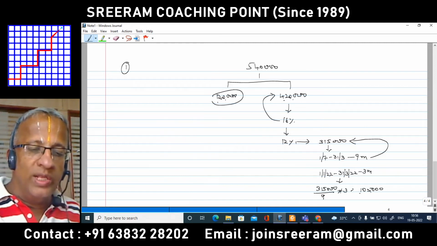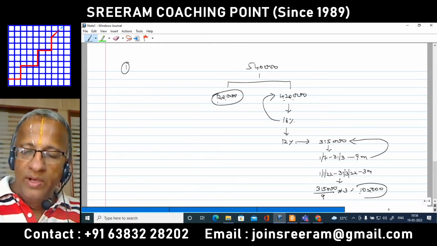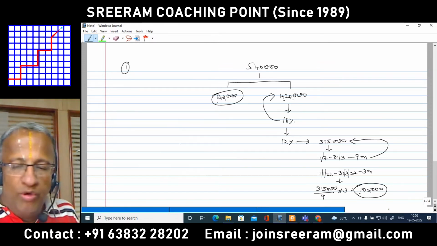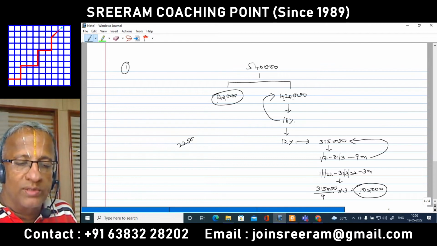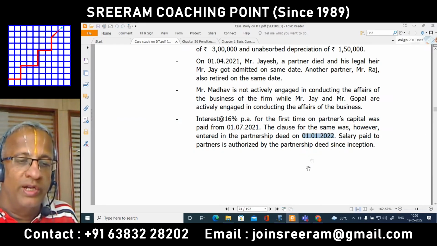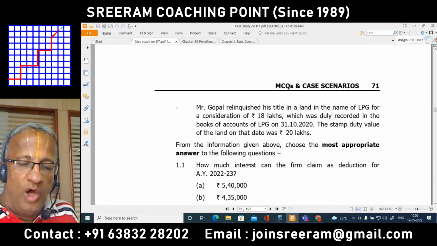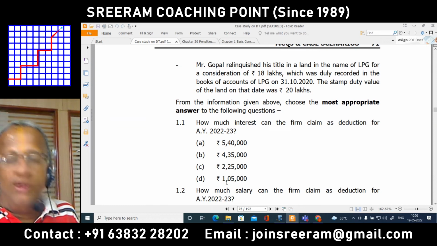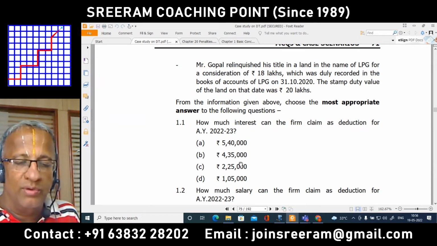And 1 lakh and 20,000 to be treated separately. 1 lakh and 5,000 to be treated separately. Total sum to be debited is 2 lakh and 25,000. They did not ask for how much is for partner and all that. Look into the question. How much interest can the firm claim as deduction? So the appropriate alternative is 2 lakh and 25,000.